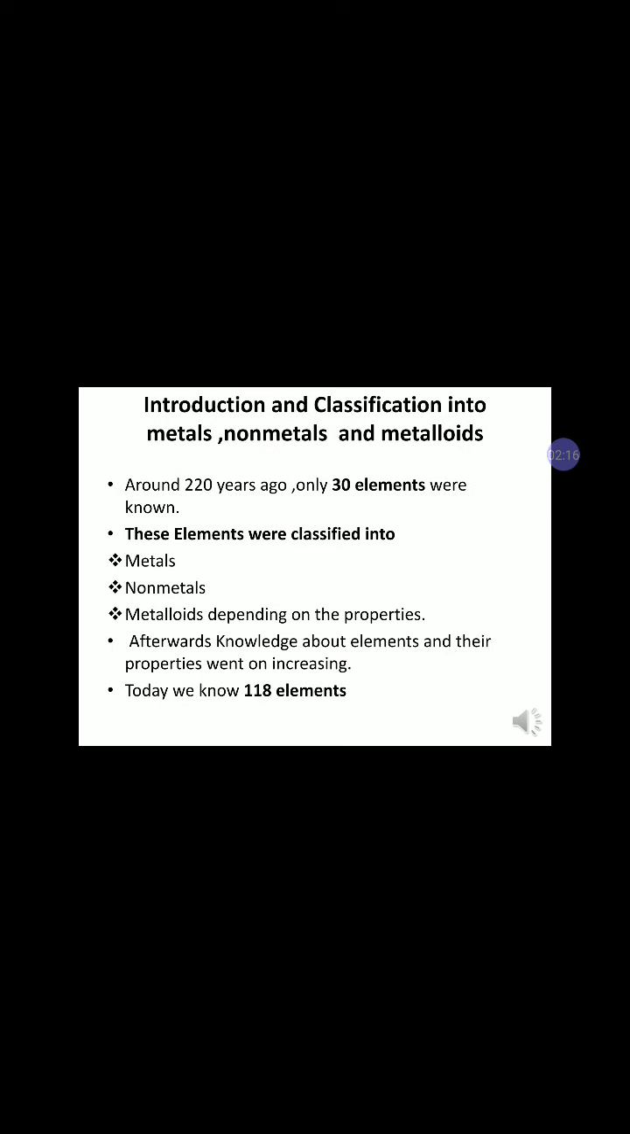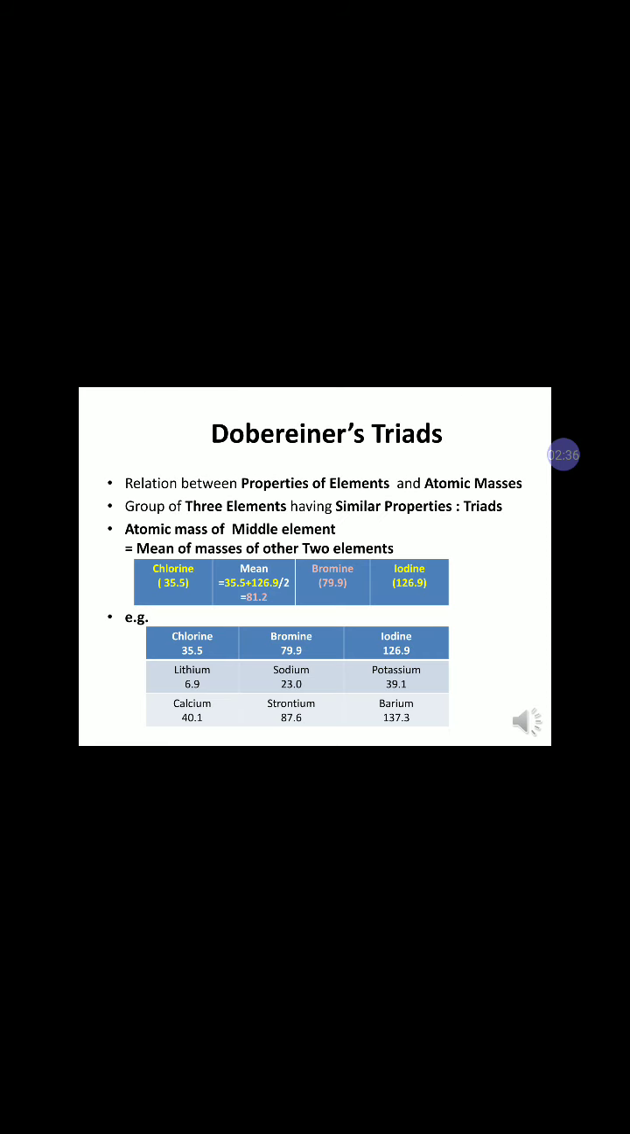Today, we know 118 elements, but around 220 years ago, only 30 elements were known. These elements were classified into metals, nonmetals, and metalloids depending on the properties. Afterwards, knowledge about the elements and their properties went on increasing, and the scientists tried to classify the elements in a systematic manner. German scientist Dobereiner found the relation between the properties of the elements and atomic masses.